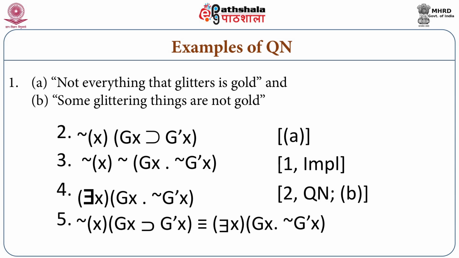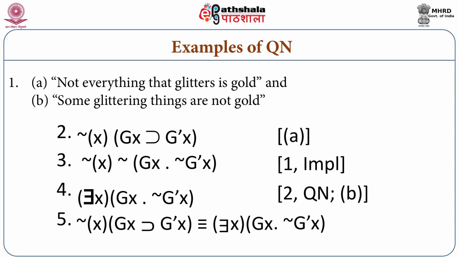So step number 2 says it is not the case that for all x, if x glitters, then x is gold. Now by implication we can change step number 2 to: it is not the case that for all x, it is not that x is G and G prime x is not the case.